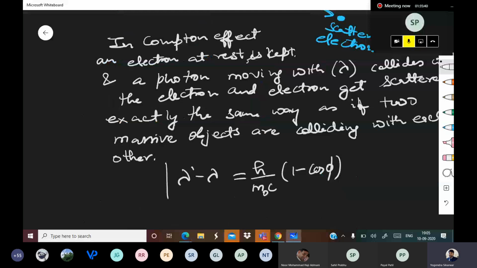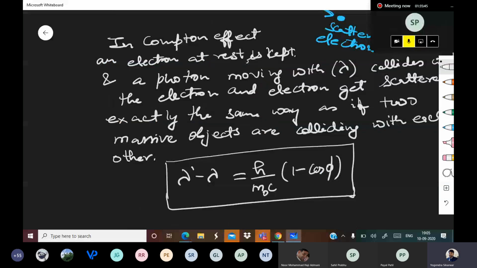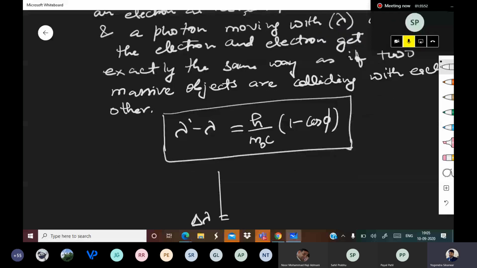This is sometimes also written as delta lambda. Delta lambda is equal to h upon m naught c into 1 minus cos phi.